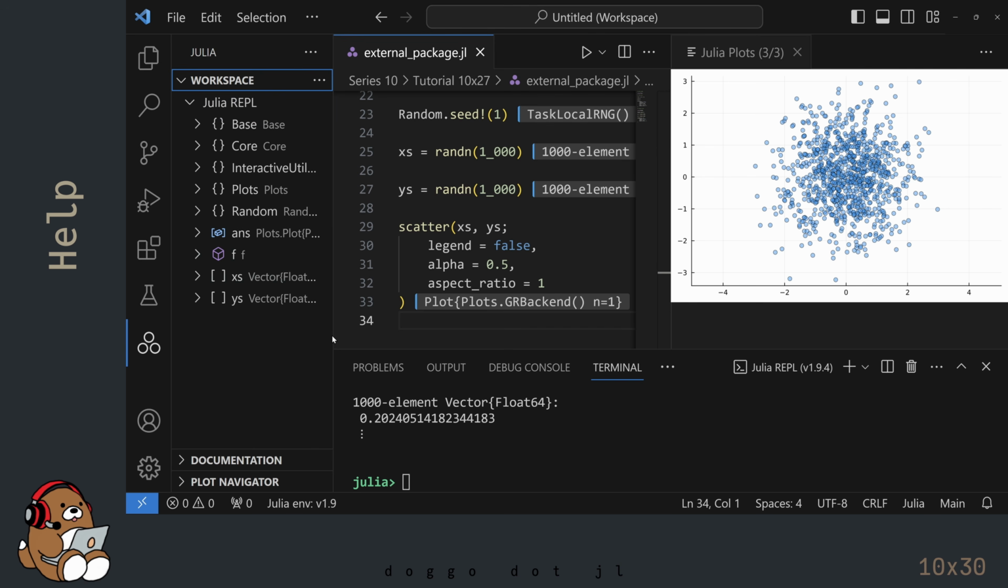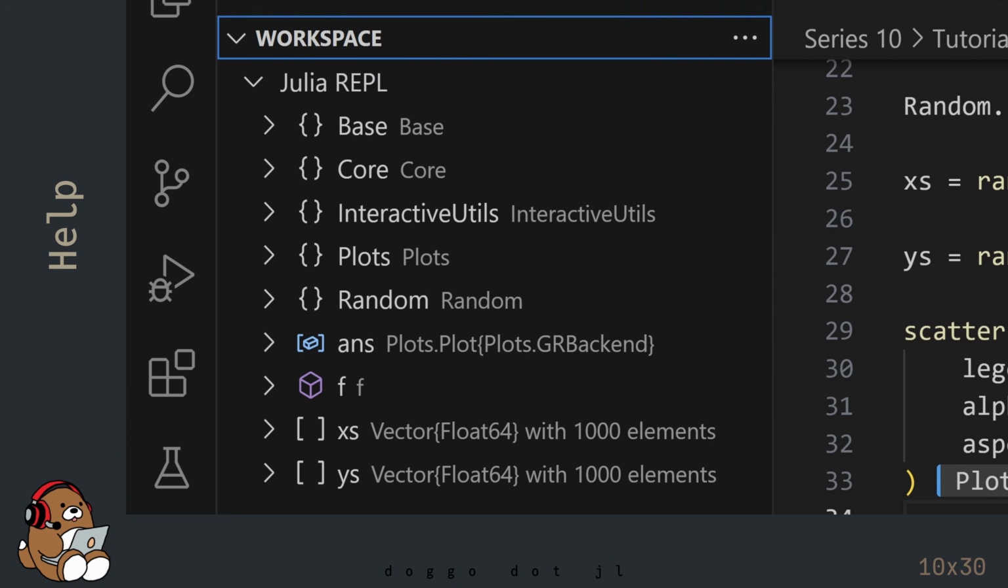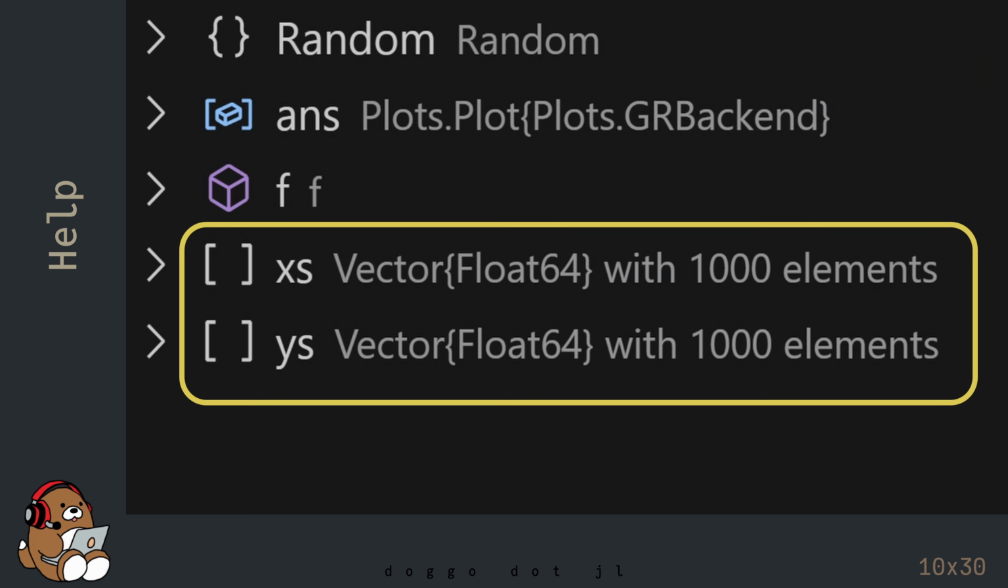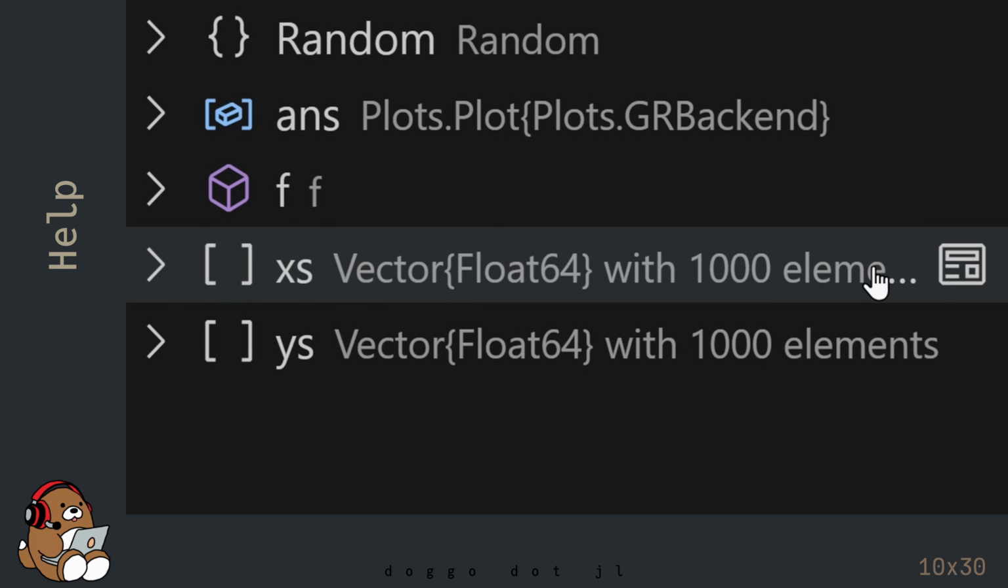Another interesting tool is the Workspace panel. The Workspace panel shows all of the modules, functions, and variables that are active in the current session. In this project, there are two variables named xs and ys, which contain 1,000 floating point numbers each. 1,000 numbers is too much to display in the REPL, but sometimes you need to see all of the elements. One way that you can do this is by clicking on the View Table icon that will appear if you hover to the right of the variable name.